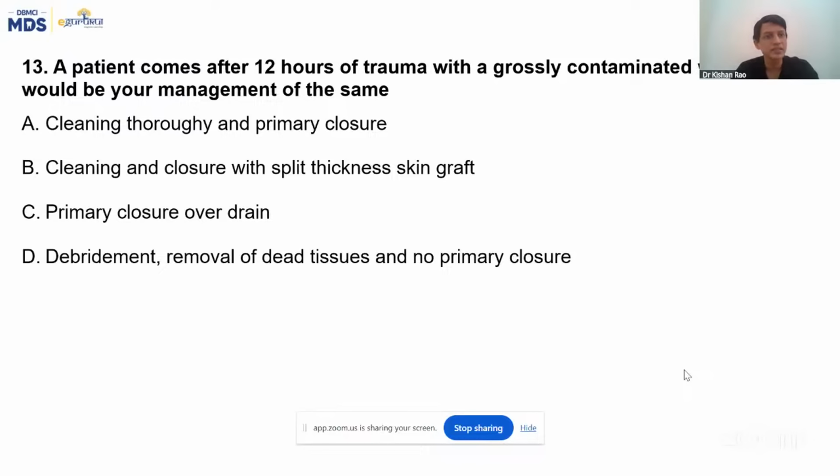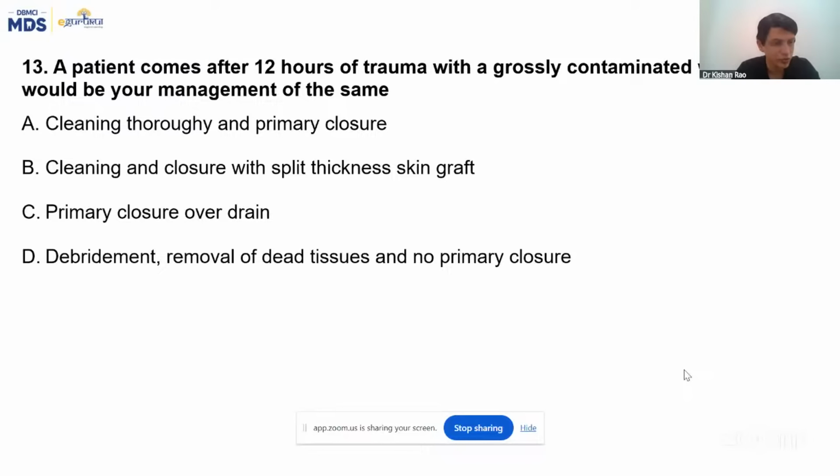So answer here is debridement. Whatever the contamination is there, you have to debride it, remove the dead tissues, and leave it for secondary healing. Any contaminated wound, better to leave it for secondary healing. So answer here is option D. Amarendra is right. Option D, Yami is also right.